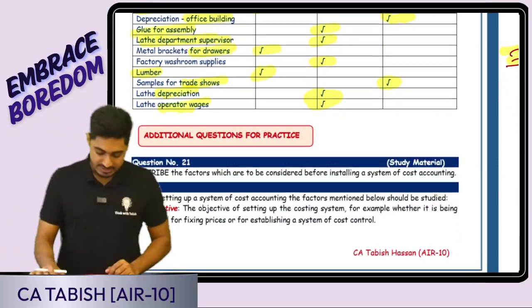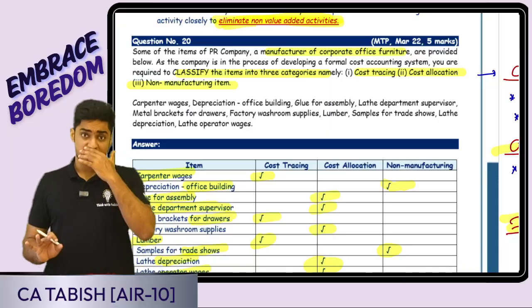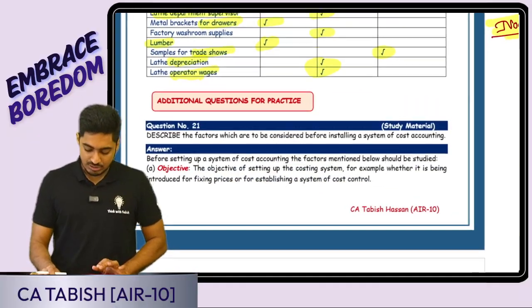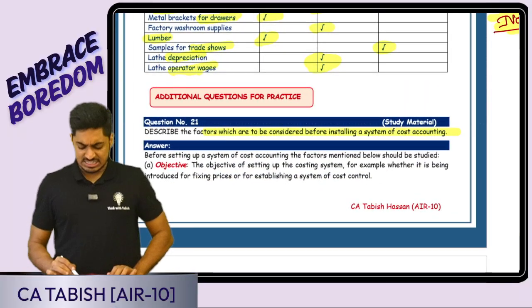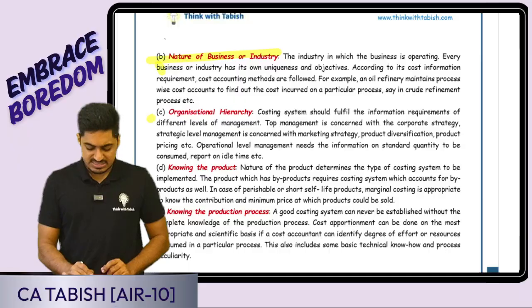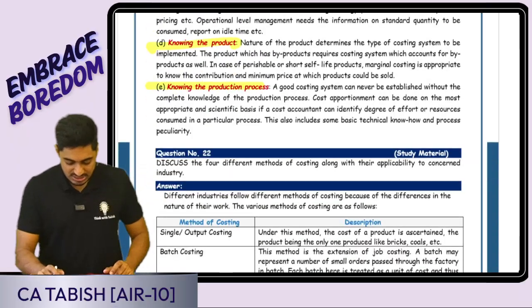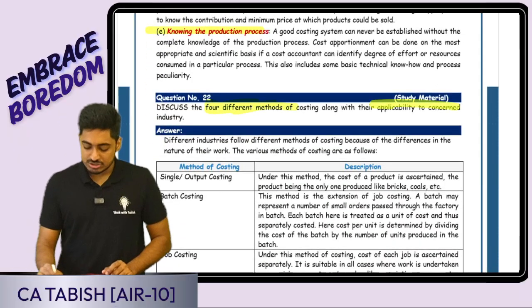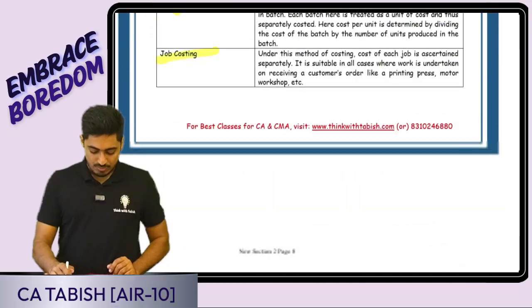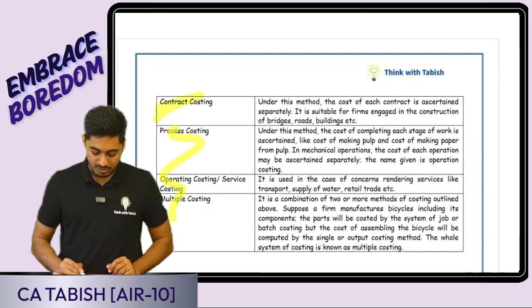Is this clear, everyone? So we have covered 20 questions from the first chapter, which is most important for your examination. Some additional questions are there: factors to be considered before installing a cost accounting system. What is going to be your objective? Nature of business, organizational hierarchy, all these things you can read. Four different methods of costing along with their applicability, with some examples: single costing, batch costing, job costing.